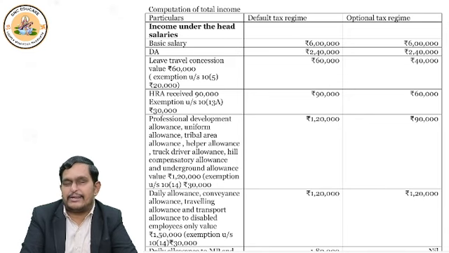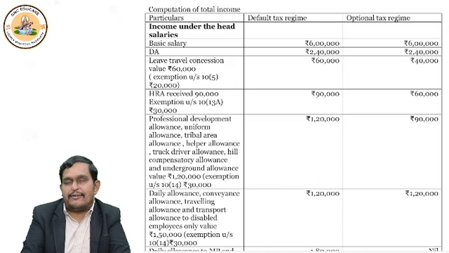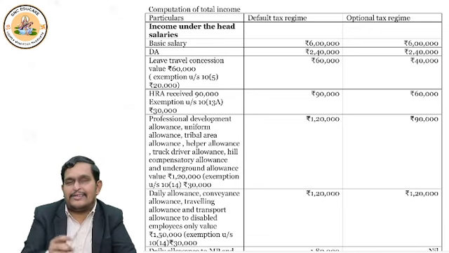What I said in 10 subsection 14? I said if it is helper allowance, academic development allowance, professional development allowance, research allowance, hill compensatory allowance, underground allowance, scheduled area tribal allowance, children education allowance, I forgot to write there, hostel allowance.